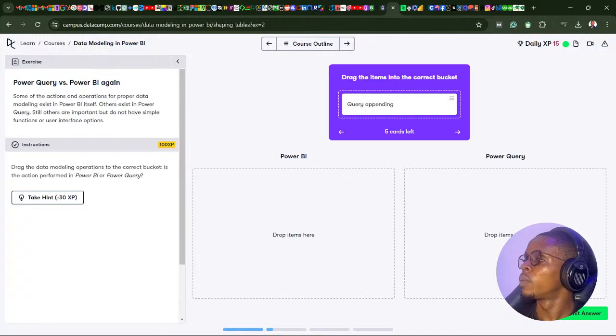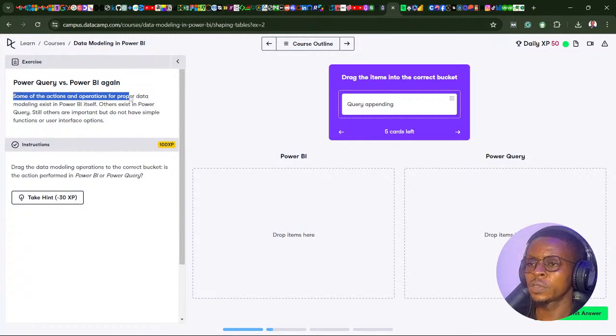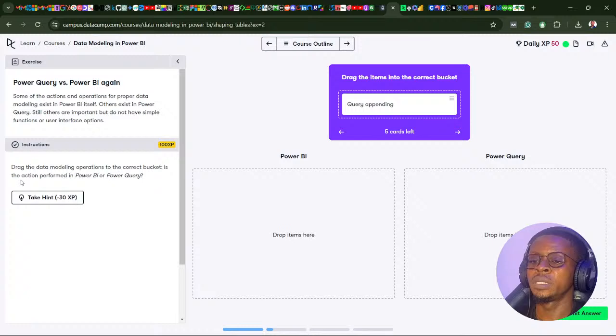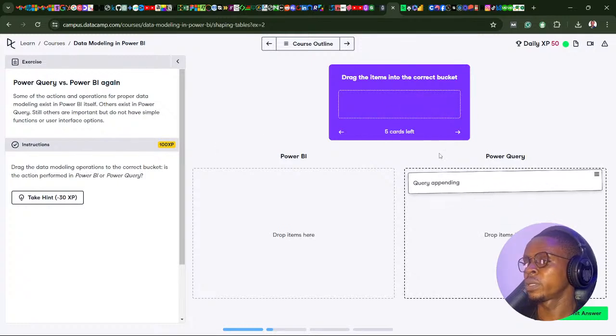So we understand what we need to do here. It says Power Query versus Power BI again. Some of the actions and operations for proper data modeling exist in Power BI itself. Others exist in Power Query. Still others are important but do not have simple functions or user interface options. We need to drag the data modeling operation to the correct bucket, the action performed in Power BI or in Power Query. So query appending is definitely in Power Query.